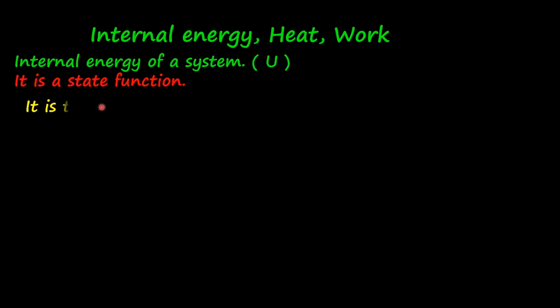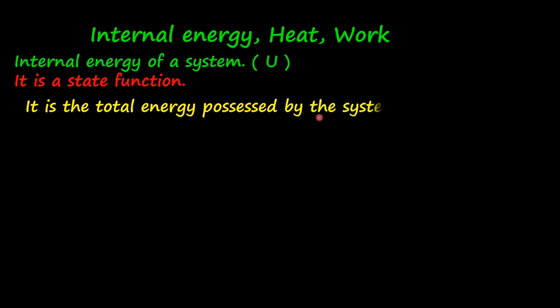Internal energy is the energy possessed by the system. That is the total energy possessed by the system. Since it is a state function, it does not depend upon the path by which the total energy is acquired. It depends only on the initial and final values of internal energy. It includes, say, for example,